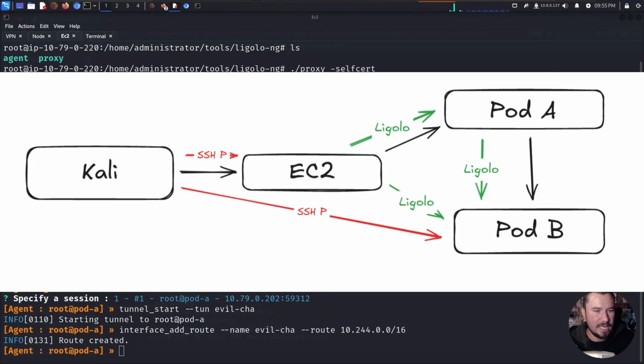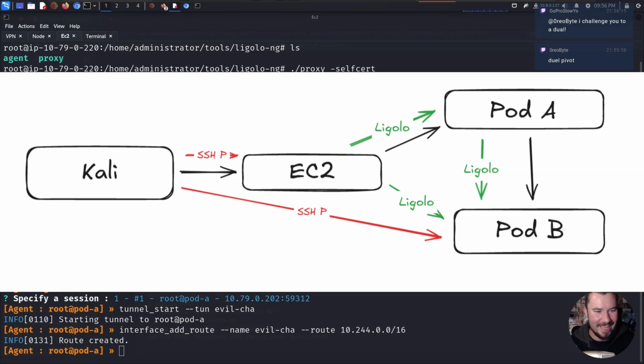And now what we're going to do is set up a dynamic SSH tunnel to connect back to the Kali. So this connection right here, we'll say Ligolo NG, and this right here, we will say dynamic SSH. Very confusing. I bet there's probably a way to do this with Ligolo alone. Maybe there is, but I don't know how to do it. I know how to do it this way, so this is the way we're going to do it. If you want to let me know in the comments how you can do this with just Ligolo, I would be interested in trying that out at a future time.